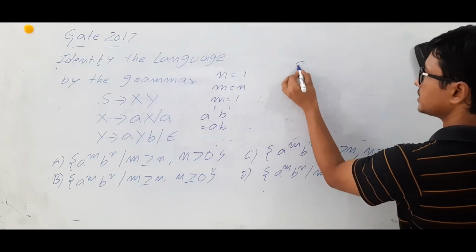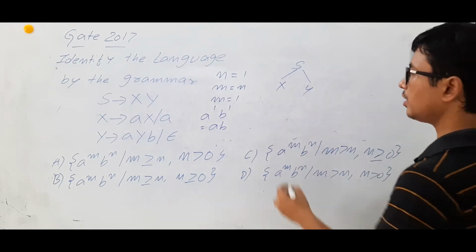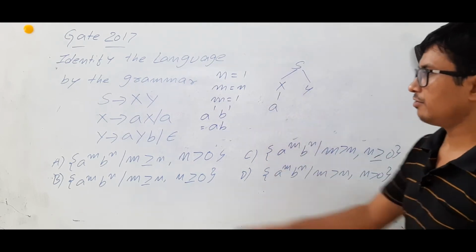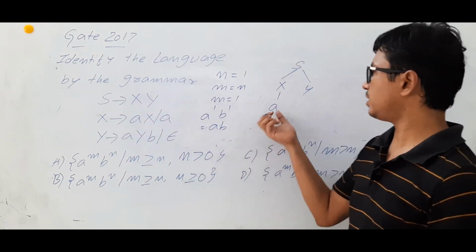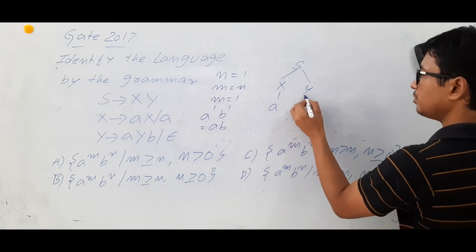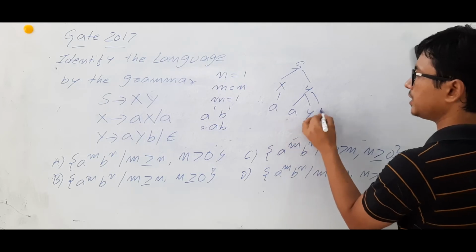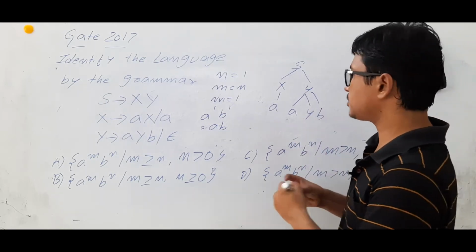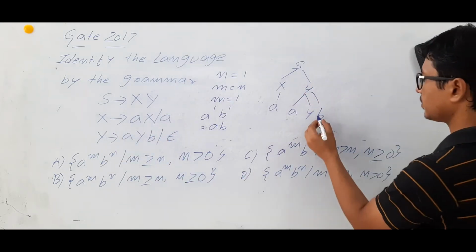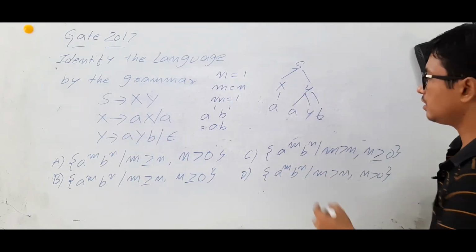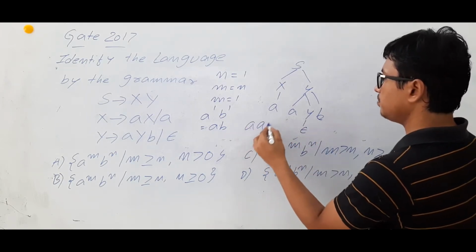The start symbol is S, I will take S gives XY. Now from X I can generate aX or a. But I want to generate only ab, so I will take a. Now from Y I can take aYb because I want to get b. Is it clear? If I directly keep epsilon, I cannot generate b. So that's why I have kept aYb. From Y, I can derive epsilon. So the string is aab.